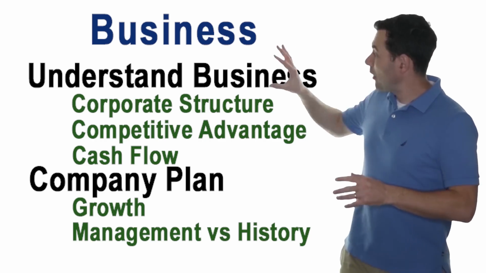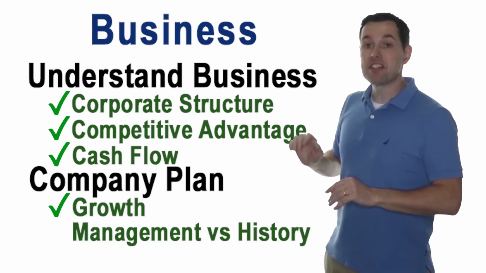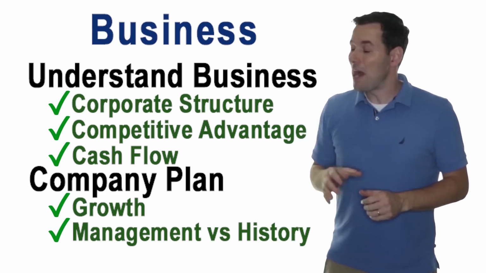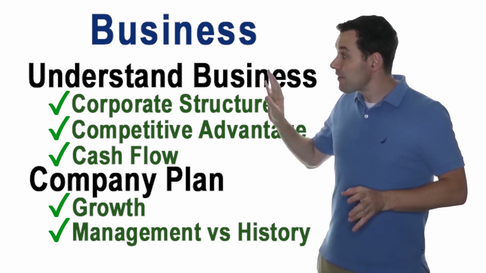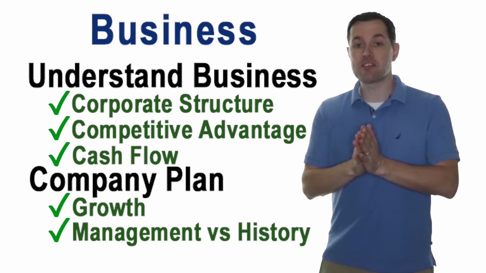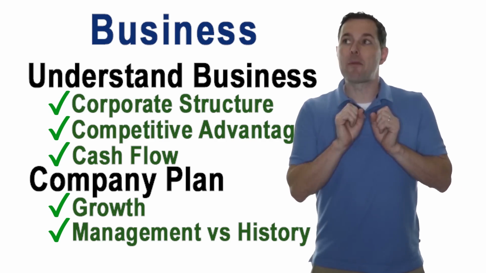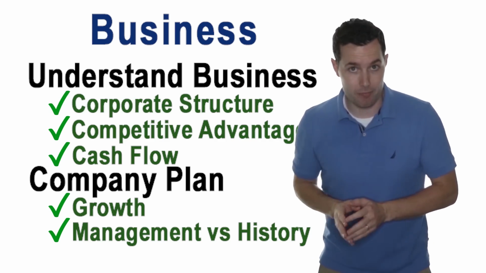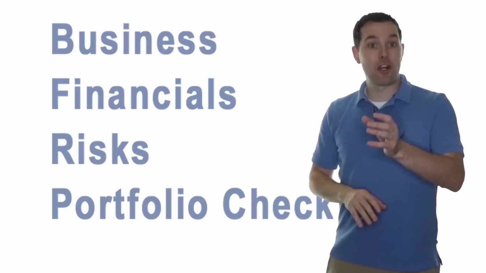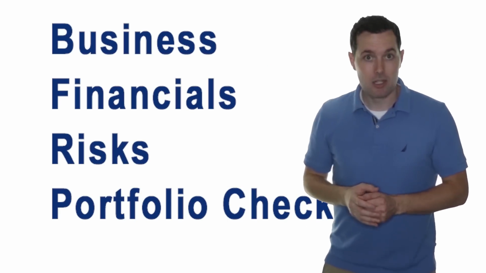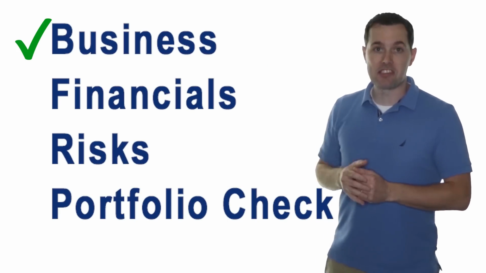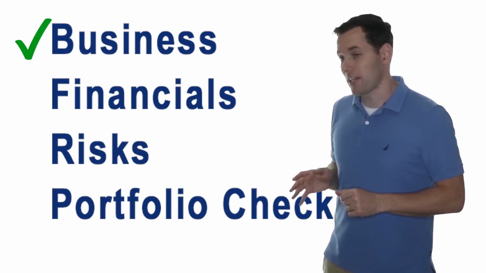Okay, now let's pretend that we've completed everything on this one checklist for the business section, and we really like this company. If we can check off each of these boxes, we like what they're doing, we like their plan, and we think that they have the ability to pull it off, we can add a check on our main checklist for the business section. Then we move on to the financial section.